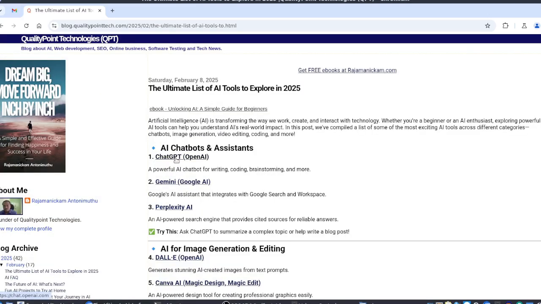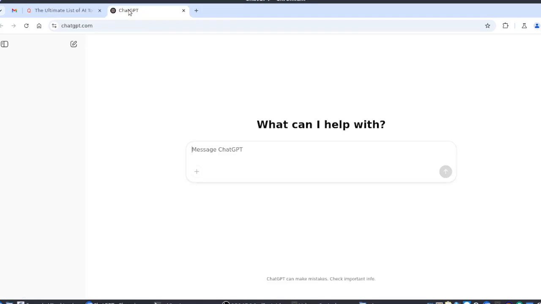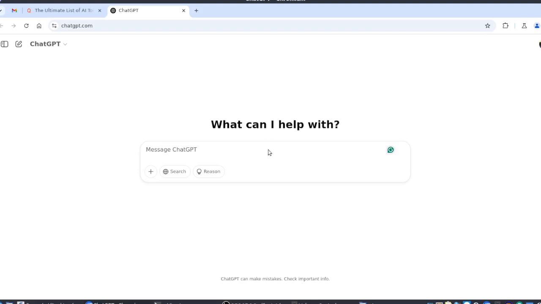First one is ChatGPT. It is provided by OpenAI. Okay, I have already logged in with this. Otherwise, we have to first log in. We can use our Google account also for logging into ChatGPT. You can come to chatgpt.com and you can ask any questions. It will give answers for your questions.